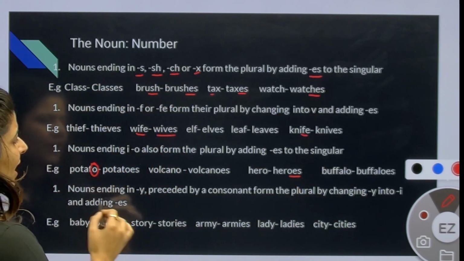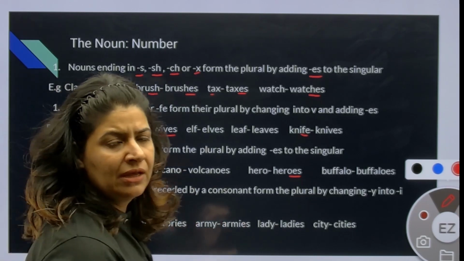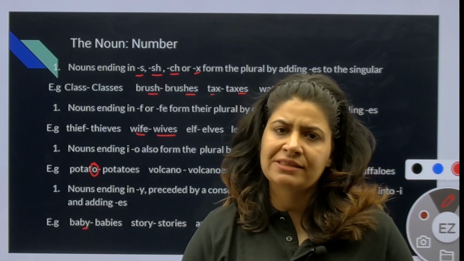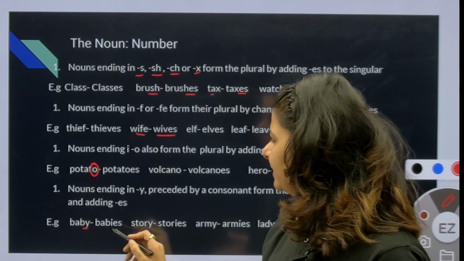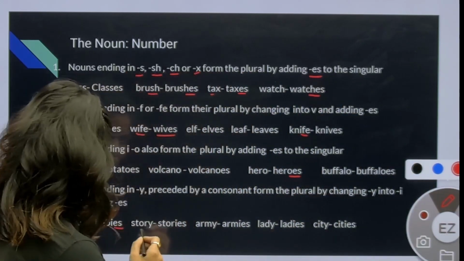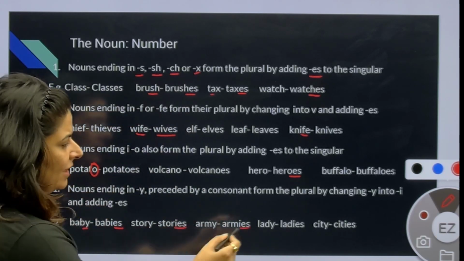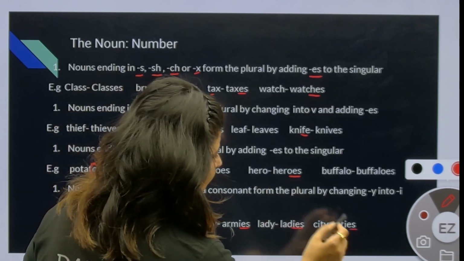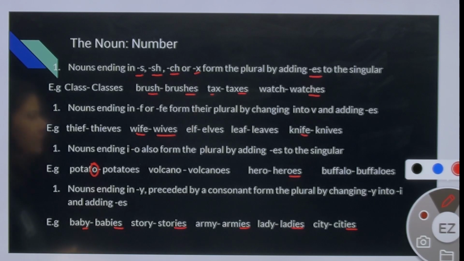Noun ending in y preceded by a consonant. So here baby, it is ending in y and before that it has a consonant. So what do you have to do? You have to replace it with ies. Baby, babies. Story, stories. Army, armies. Lady, ladies. City and cities. If you want, you can take a snapshot of this one.